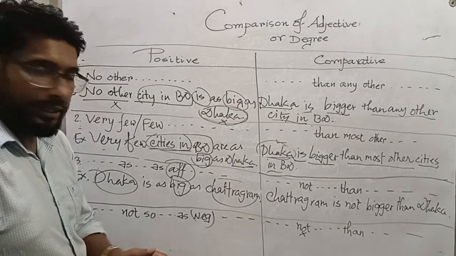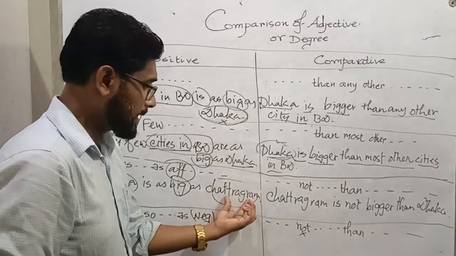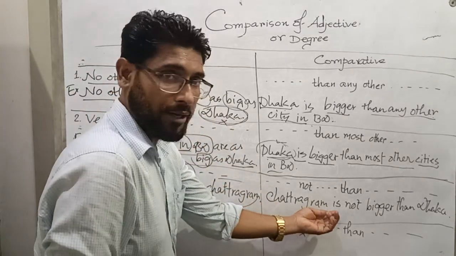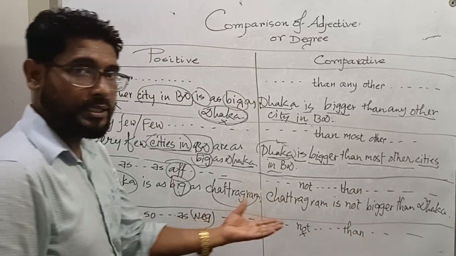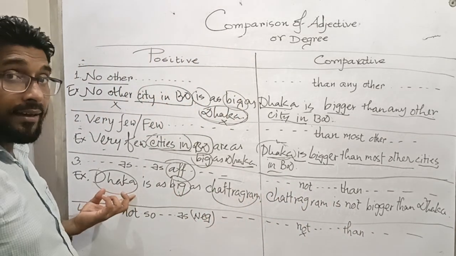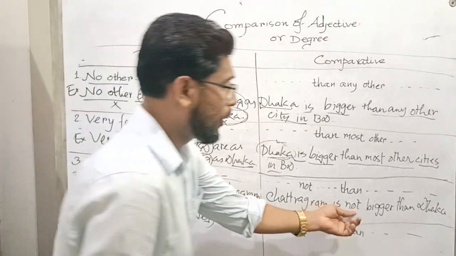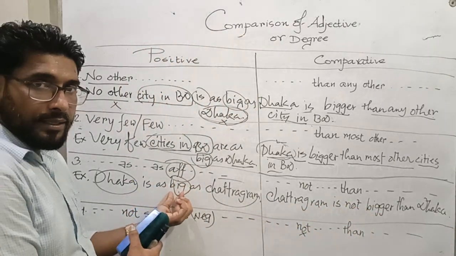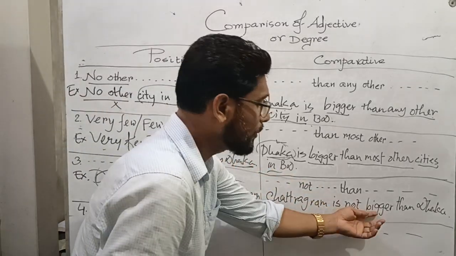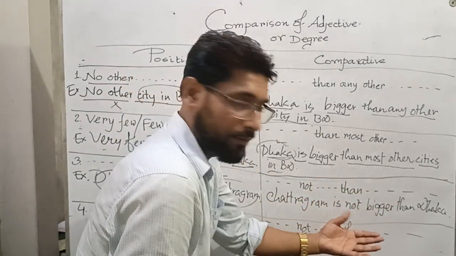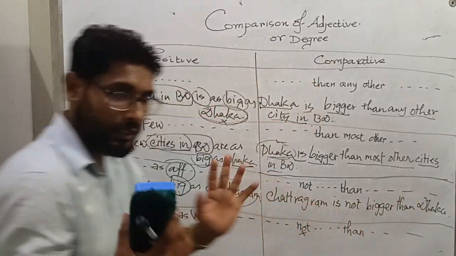Okay, so lovely learners, Chattogram, the last noun of the positive form, and the verb not is used because the positive degree is in the affirmative form. So not and bigger. Positive degree big is turned into bigger in the comparative form. Then Dhaka. Okay?